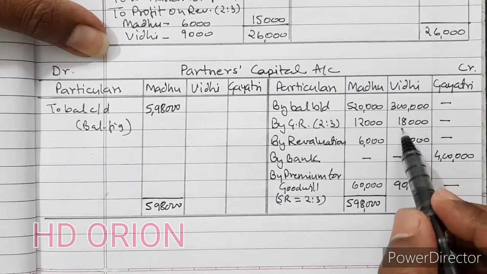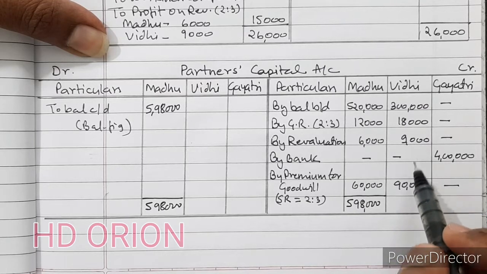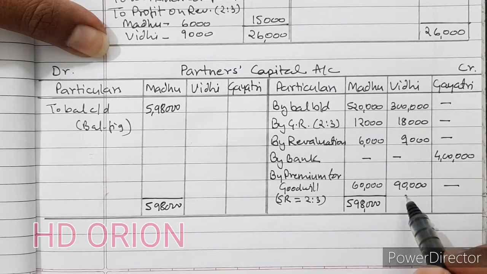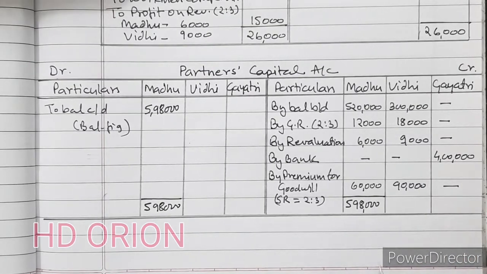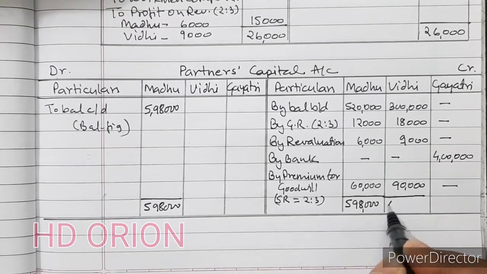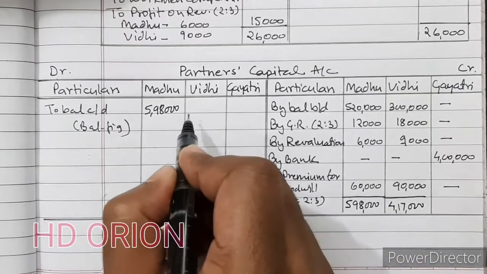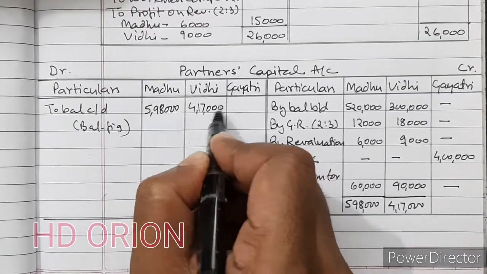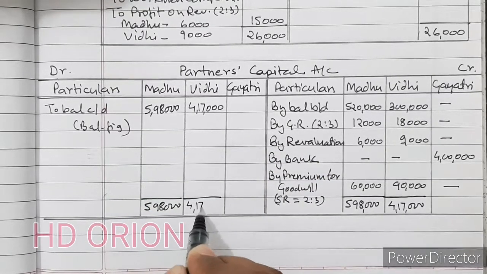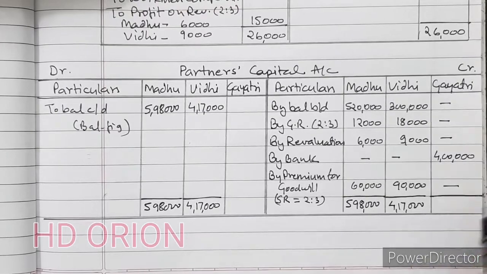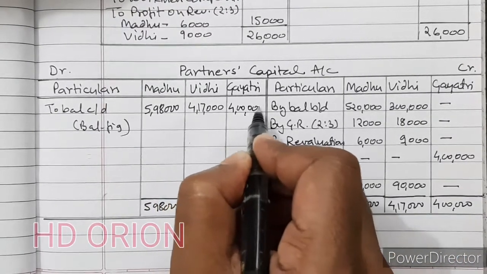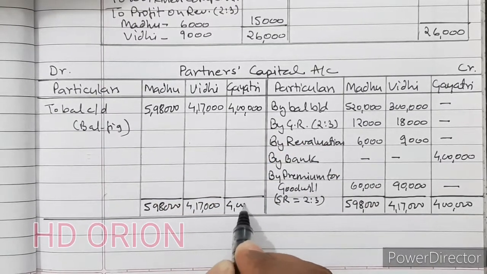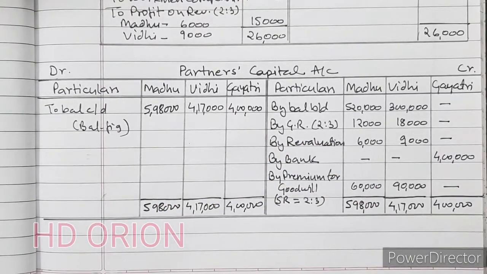And 3,18,000, 27,000 and plus 90,000 means 4 lakh something, 4,17,000. And for the last partner it is 4 lakh. Now we will see the balance sheet of the new firm.